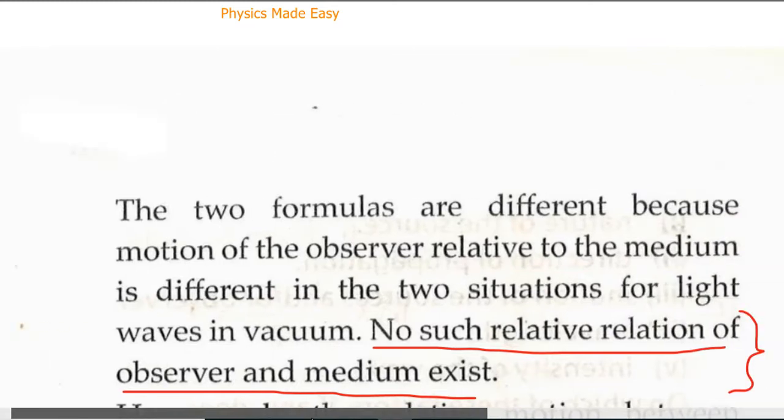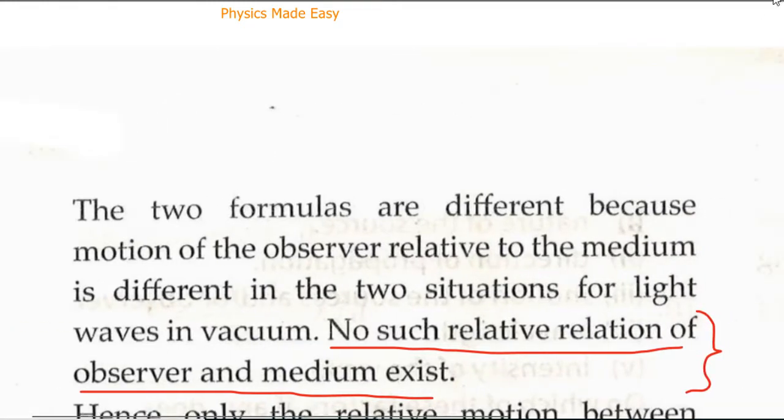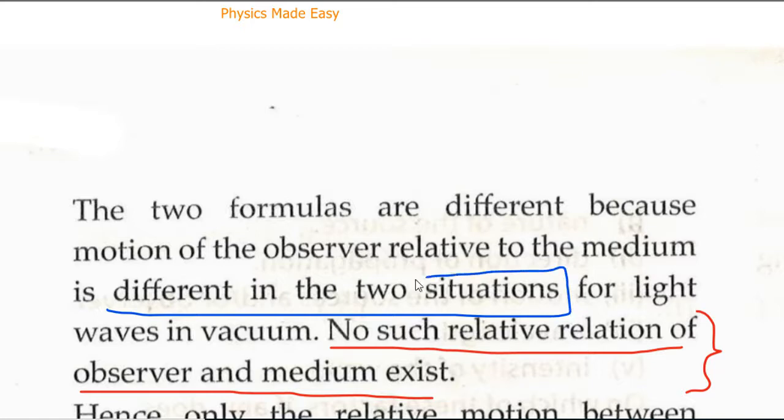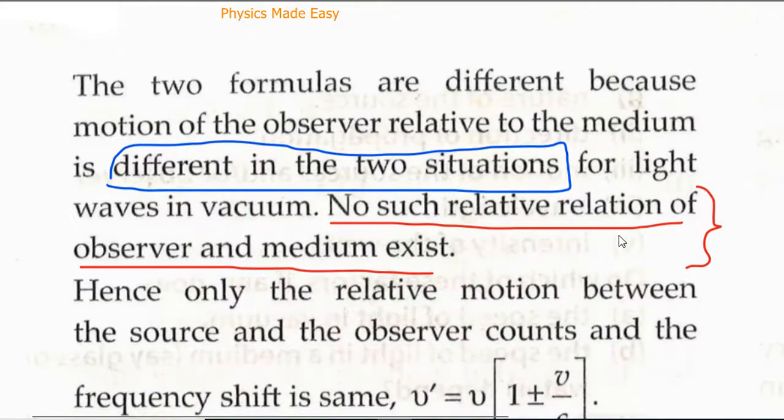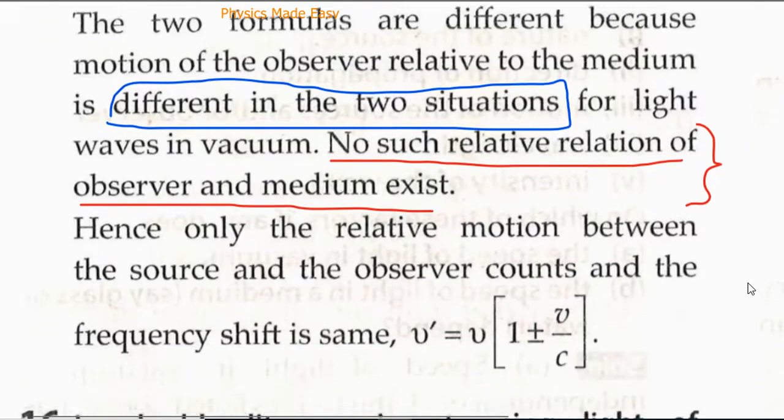Now the two formulas are different. The important point is these two formulas are different because the motion of the observer relative to the medium is different in the two situations. Now, for a light wave in vacuum, there is no such relative motion between observer and medium. So this is due to the special theory of relativity by Albert Einstein, which says that the velocity of light remains constant in all inertial frames. So that's why the situation is the same in case of light waves.